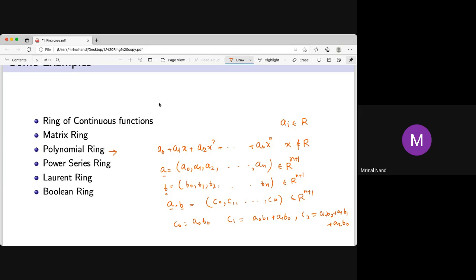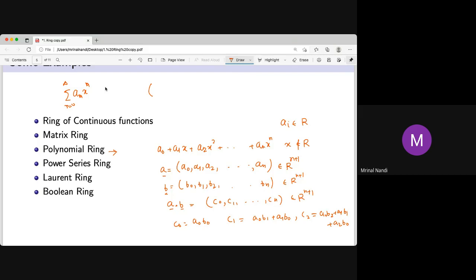What is a power series ring? Again, it is a formal notation. The power series notation is this: x to the power 0, and n equal to 0 to infinity. This is a formal power series notation. But again, this is not that. x1 is just x, x2 is x squared, which is just x into x, and then addition. This is not that, because x is not an element of the ring.